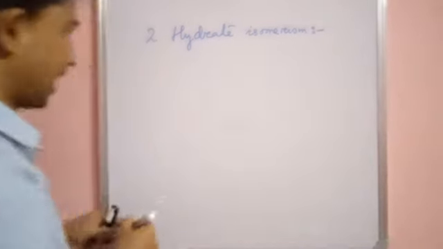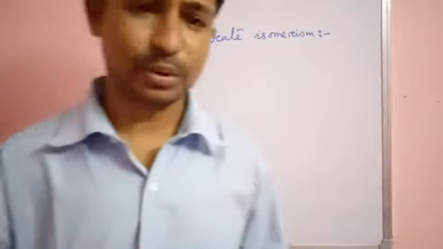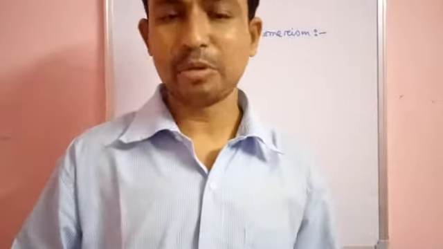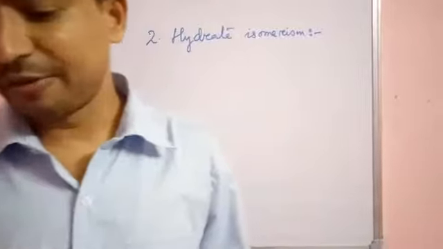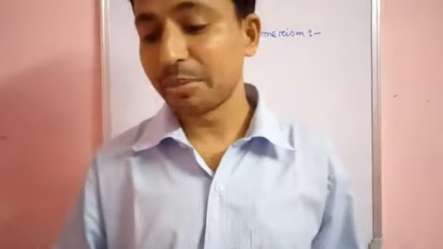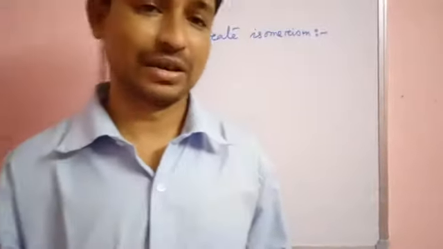Now, what is hydrate isomerism? Compounds which have the same molecular composition but differ in the number of water molecules present as ligands.